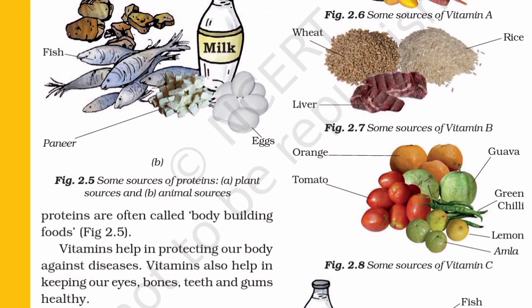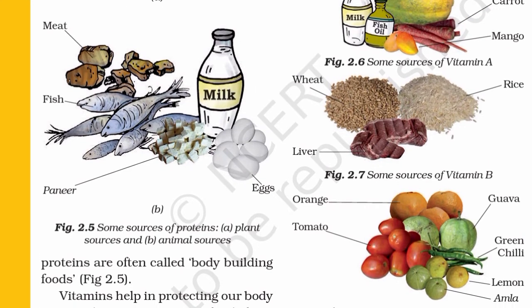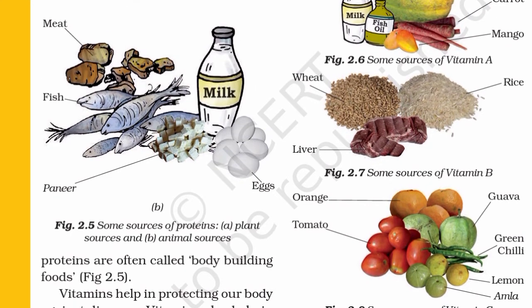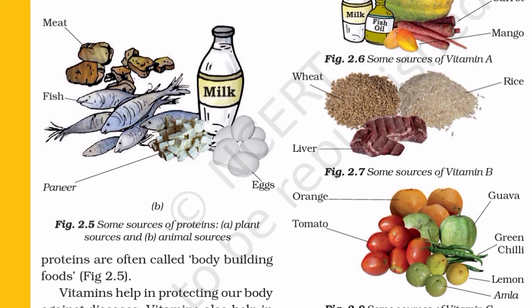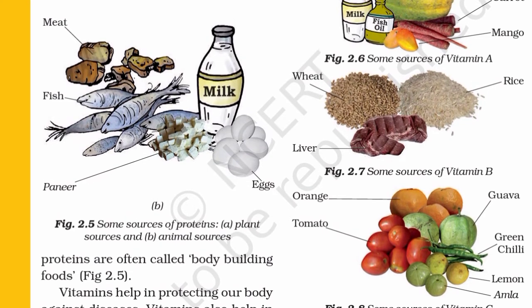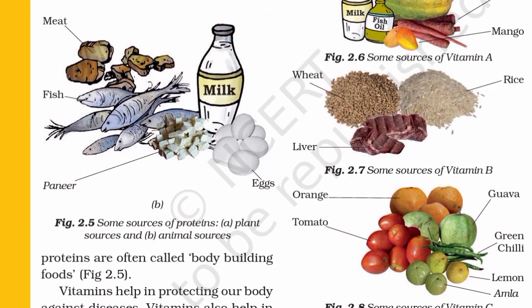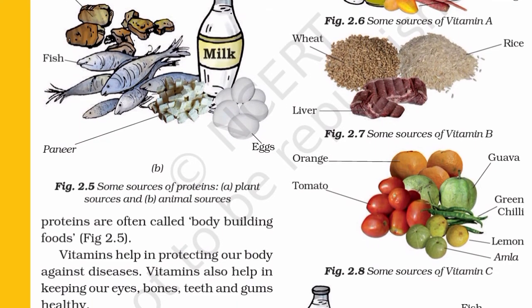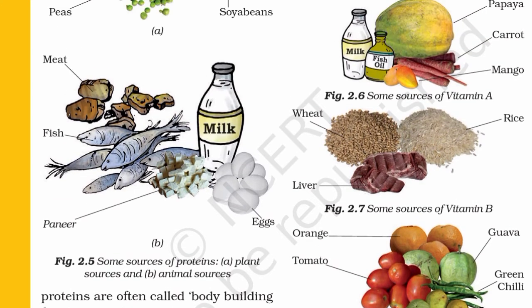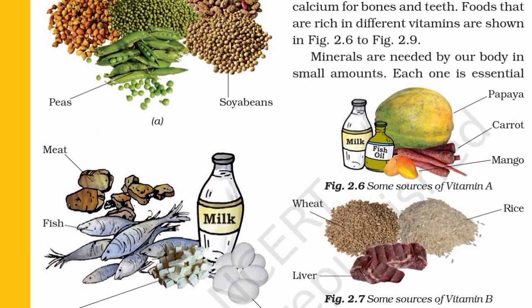Figure 2.5 Some sources of proteins. Figure A, Plant sources, which shows peas, gram, moong, tuar dal, beans, soya beans. Figure B shows animal sources: fish, meat, milk, paneer, eggs.